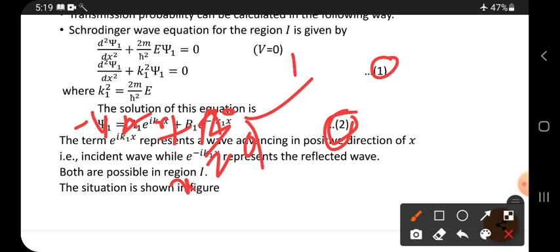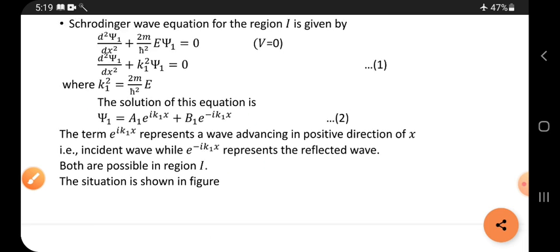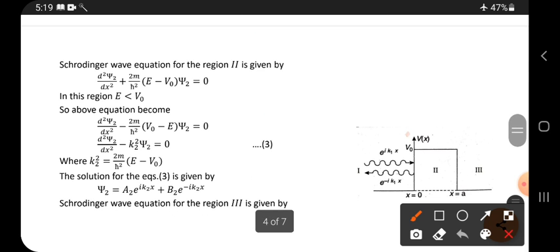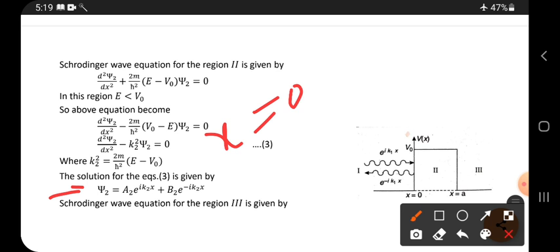Next, the solution for the second region. In the second region also you have to apply the x value 0. If you substitute, e power of 0 is how much? 1.